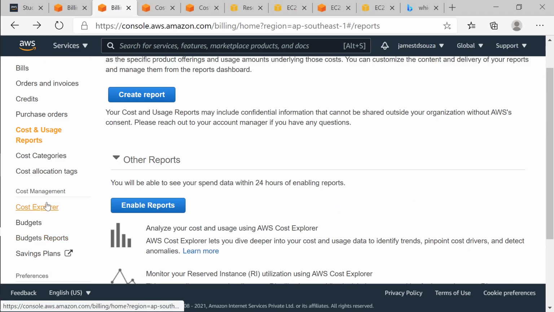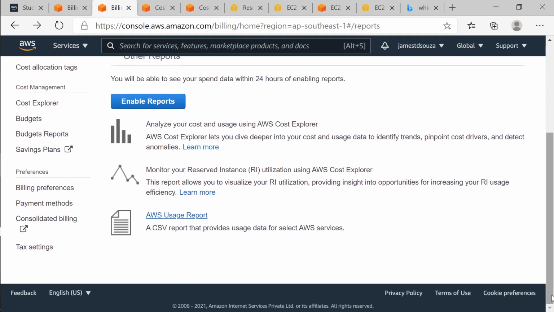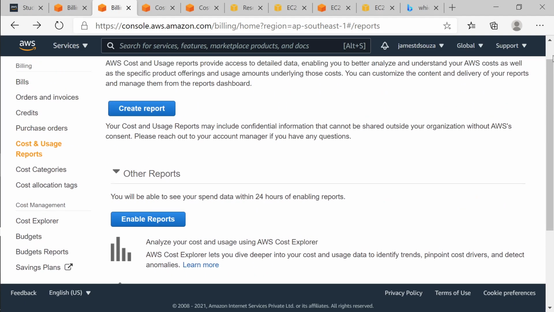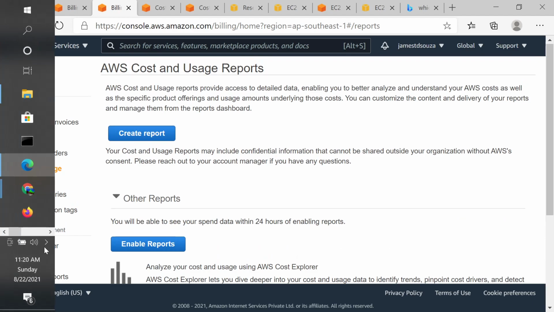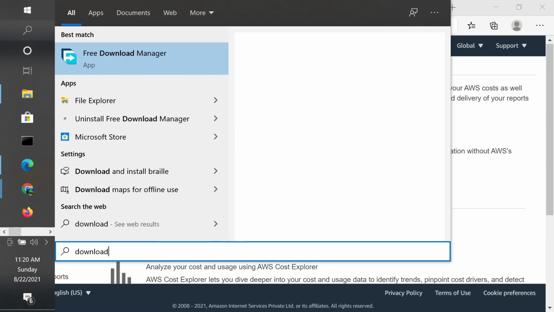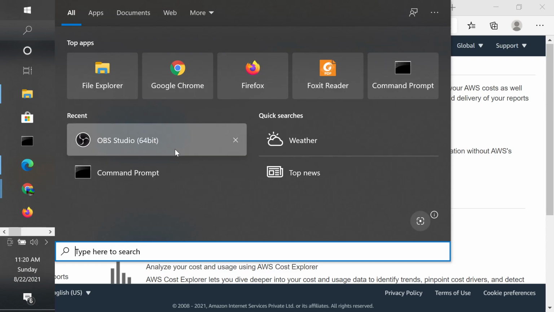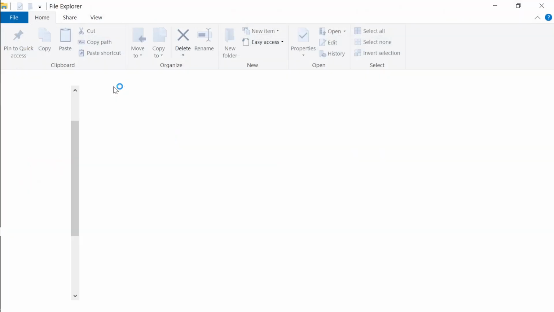I did create some report earlier. I'm trying to find it. Anyways, one of the reports I had downloaded, let's have a look at it.